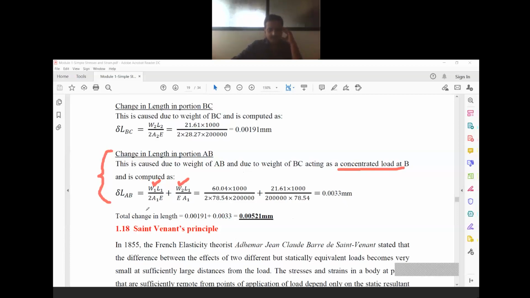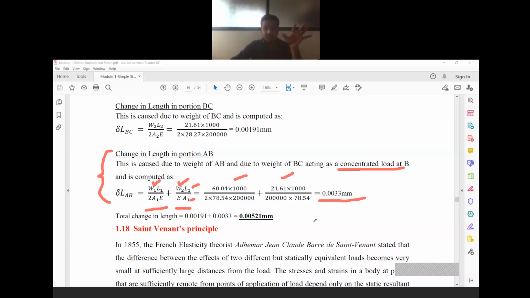So W1 L1 by 2 A1 E plus W2 L1 divided by E A1. You should be very careful that this is L1 and this is A1, not L2 A2. Only this value is changing. See, W1 and W2 are changing there. So substitute the values and get the answer as 0.0033 mm.